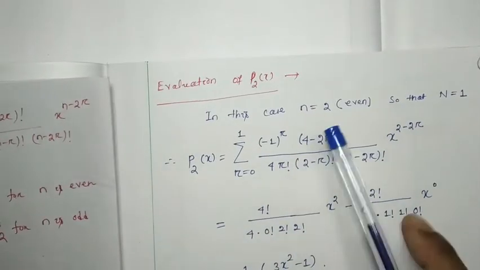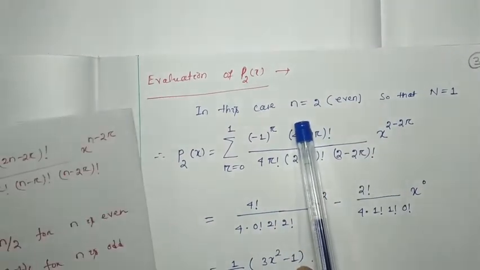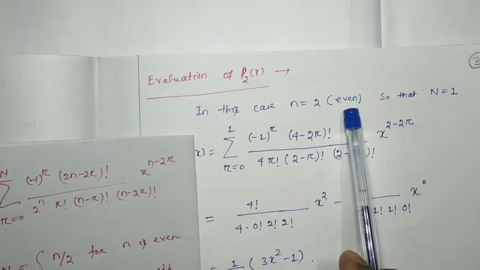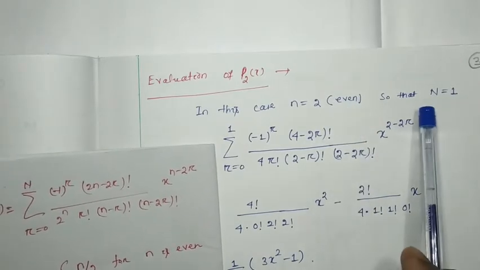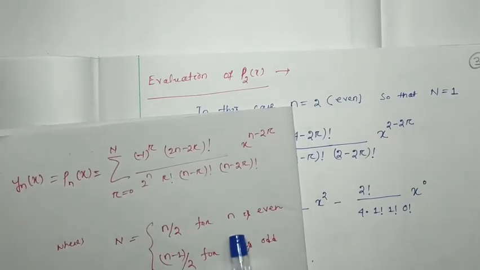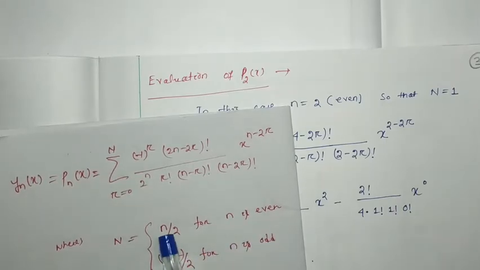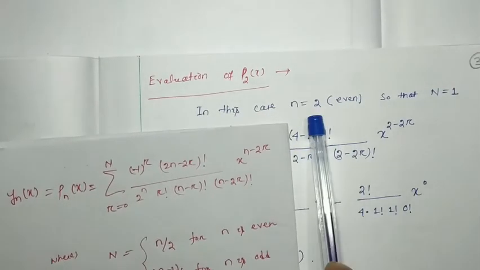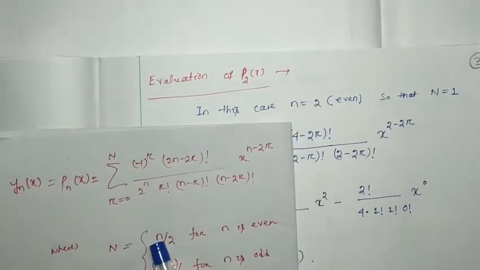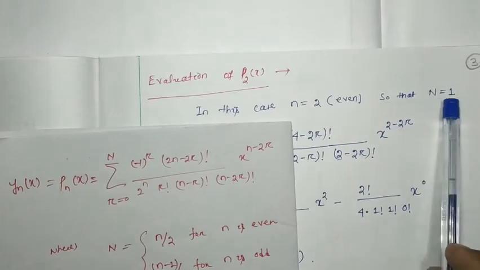Next, the second order polynomial, that means P2(x). So evaluation of P2(x), how much can we get? See, here n is equal to 2, which means it is even. So what will be the value of capital N? For n odd it is (n minus 1) by 2, but for n even it will be n by 2. Here n is 2, that means 2 by 2 equal to 1. So capital N has been taken as 1.